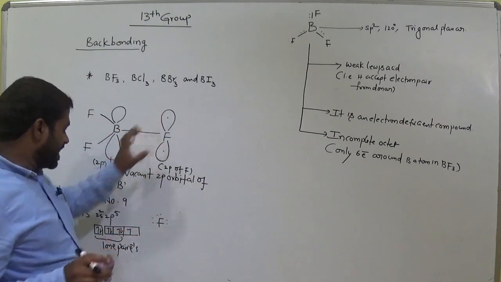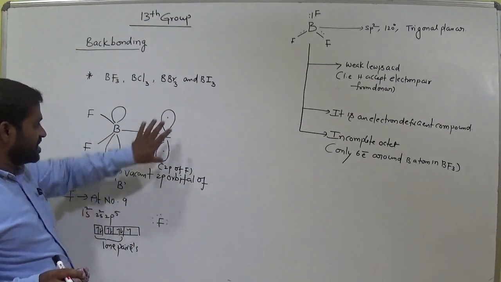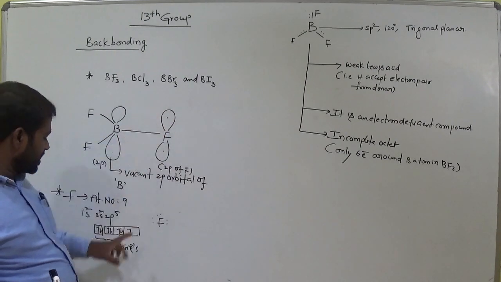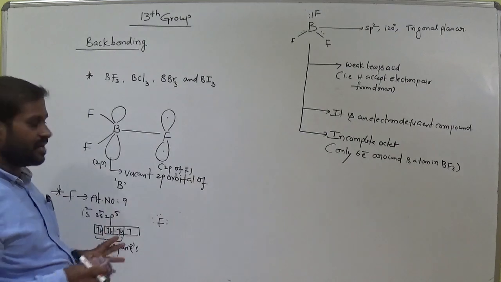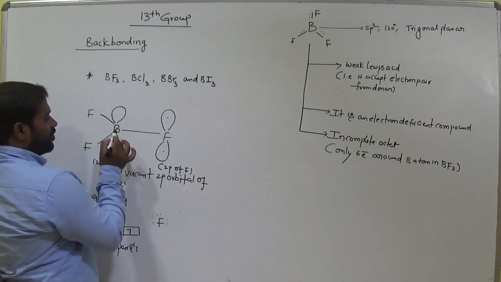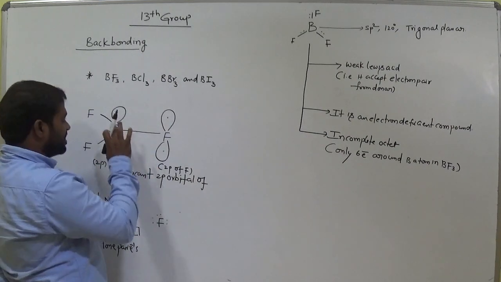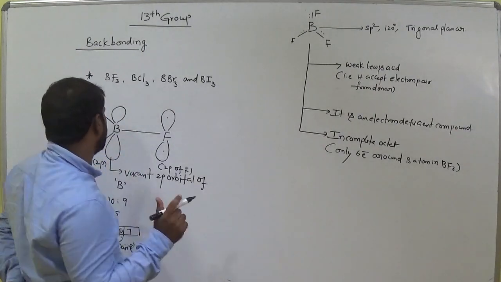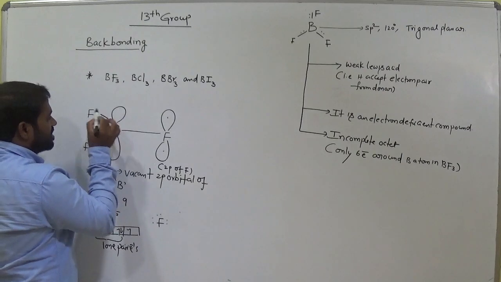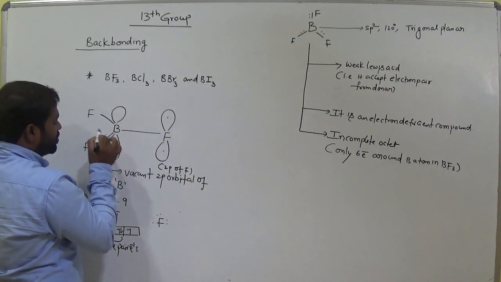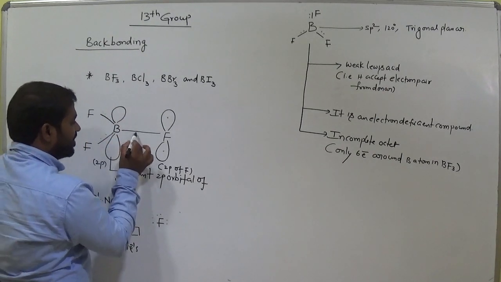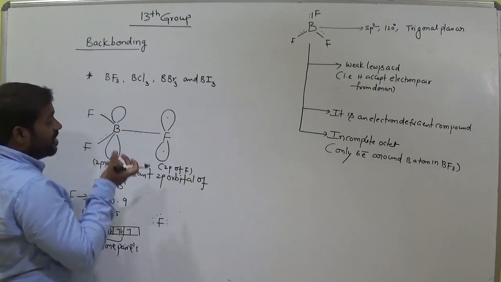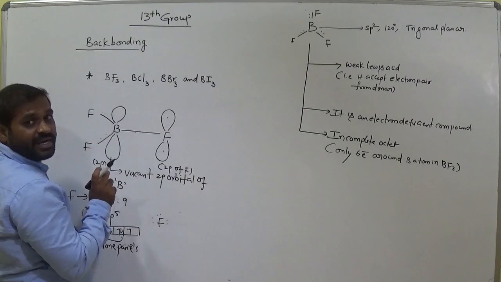Clear? Now I consider only one lone pair, which is a 2p orbital like this. One electron, totally two electrons suppose in this. Now boron is electron deficient, that means there is no octet. Boron needs two electrons to get stable. Here it has two electrons in this bond, and this bond has two electrons, totally 6 only. There is no octet configuration. Now it needs two electrons, am I right?